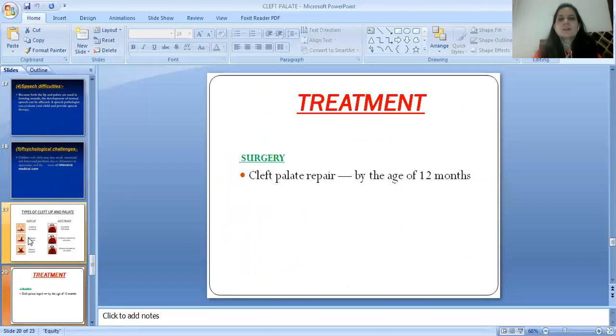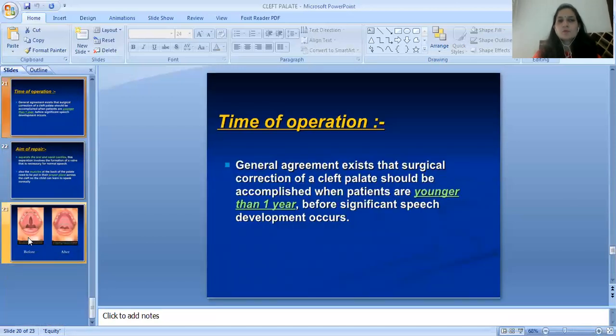The treatment is cleft palate repair by the age of 12 months. The time of operation: general agreement exists that surgical correction of a cleft palate should be accomplished when patients are younger than 1 year, before significant speech development occurs.